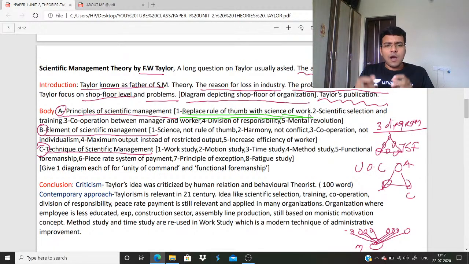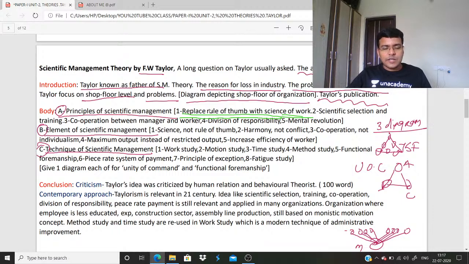So they say use the bullock cart, but the bullock cart will result in less efficiency. But what you do, based on science, you use a tractor, a power tiller. So you use science for more production, for an increase in production. That is rule of thumb. Rule of thumb means experience, not experiment.